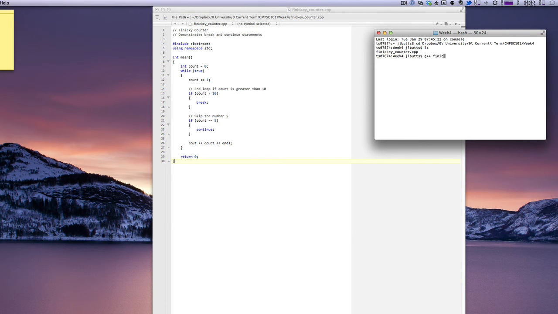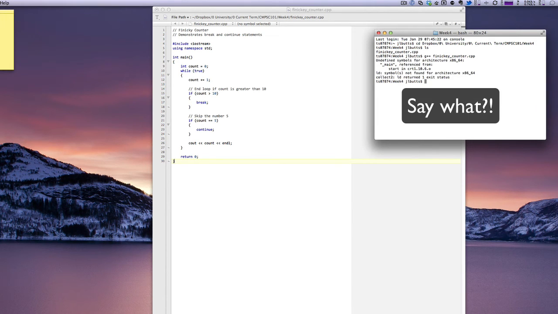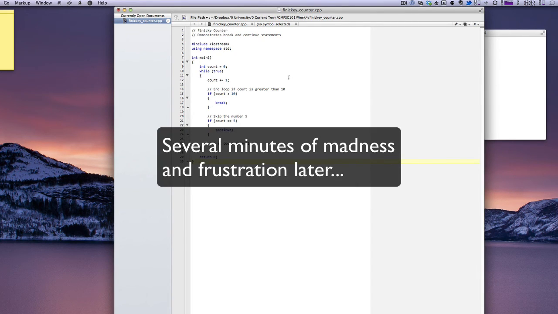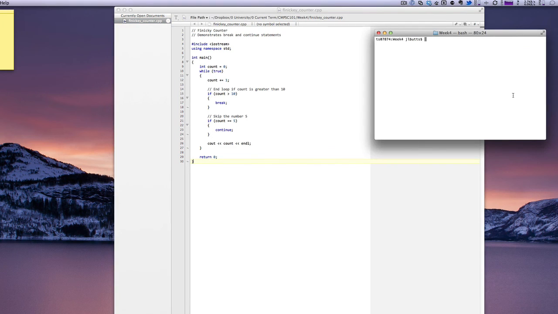Go ahead and compile our finicky counter program. Well, that's a problem. Okay, so the error that we saw a minute ago was because I forgot to do something really important. Save my file. So now I've saved it, and I can compile it. And go ahead and run it.